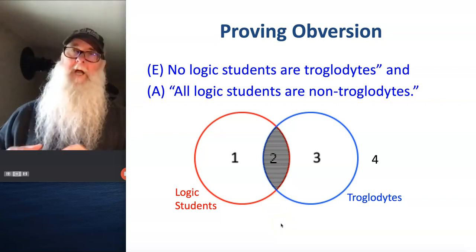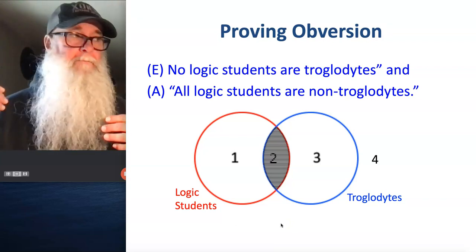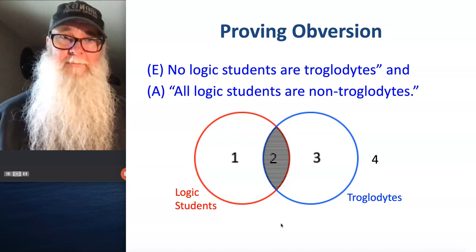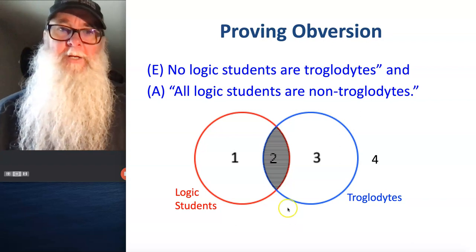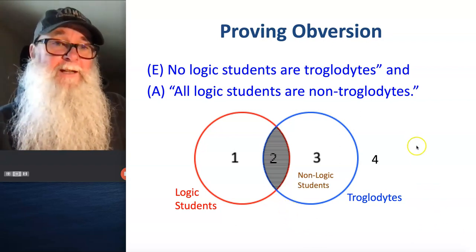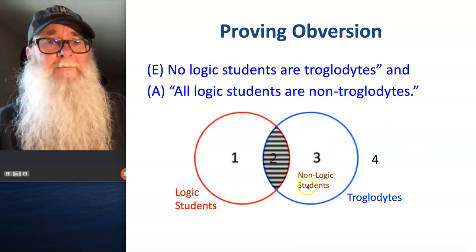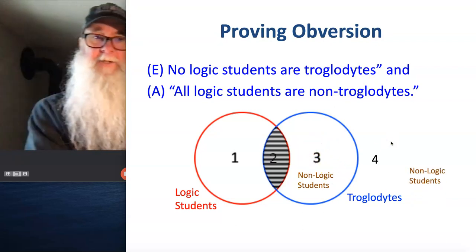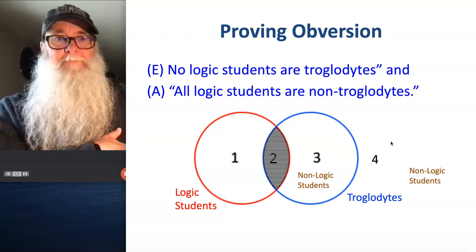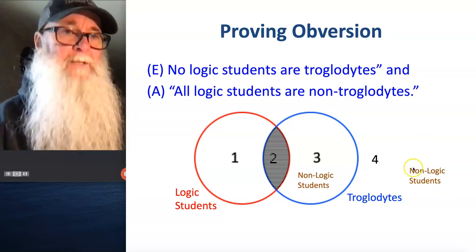So now the question becomes, and this is a useful thing for you to practice doing: where are all the non-logic students? Where are all of those people who are not logic students? There are two places. They're in area 3, because that's where all the troglodytes are, and our statement asserts no logic students are troglodytes. So all the non-logic students are right here in area 3. They're also out here, of course, in area 4, because you can see they're totally outside the logic student circle.